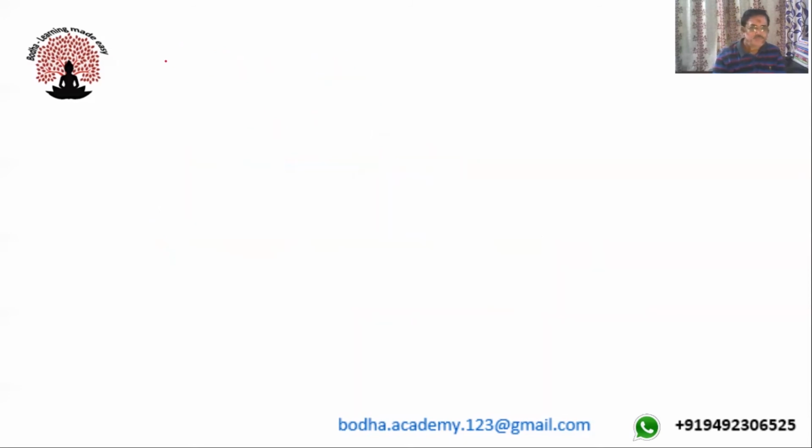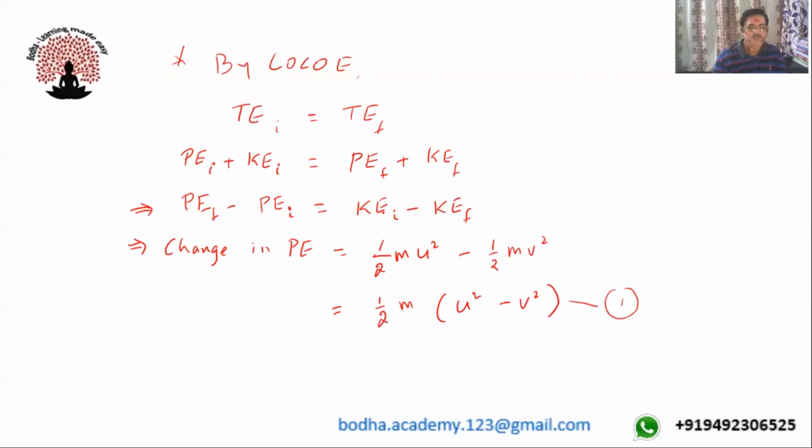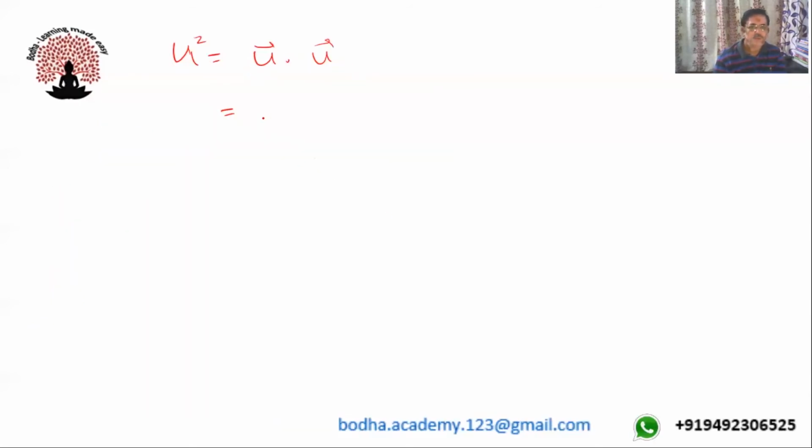So u square equals u bar dot u bar, where u bar is given as 20 i cap + 24 j cap. So that equals (20 i cap + 24 j cap) dot (20 i cap + 24 j cap).